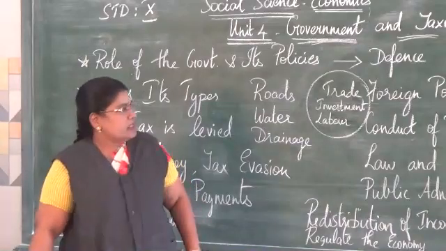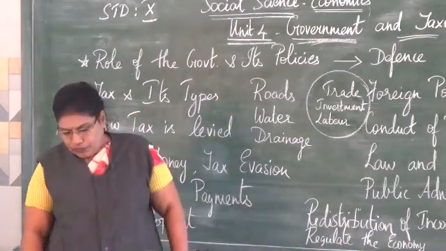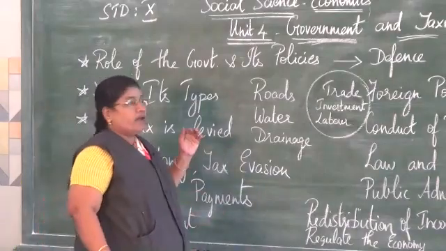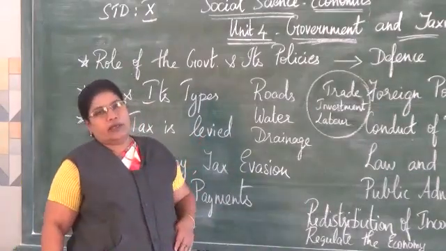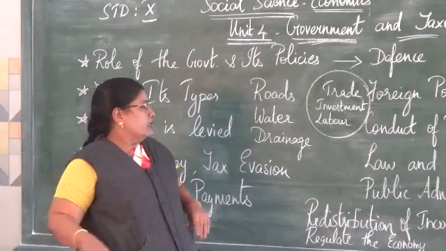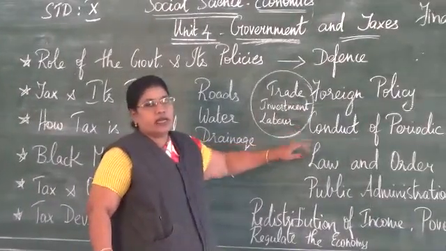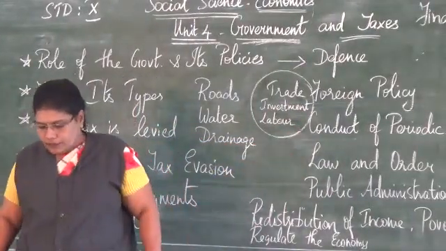So we elect our representatives both for the parliament and for the state assemblies, and we have the local body elections as well. For all these elections, the central government conducts the periodic elections to elect their representatives.